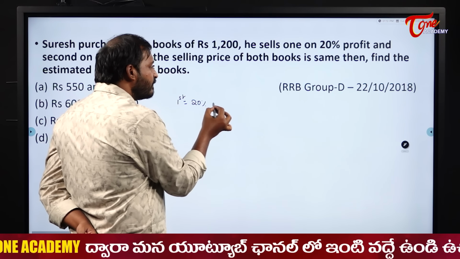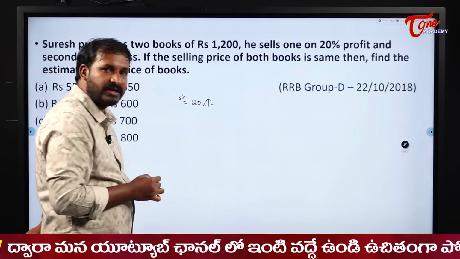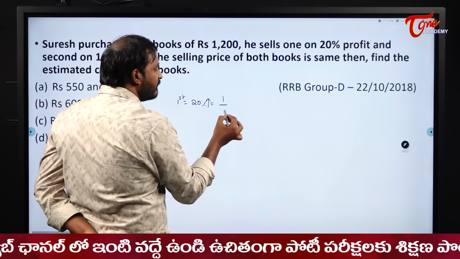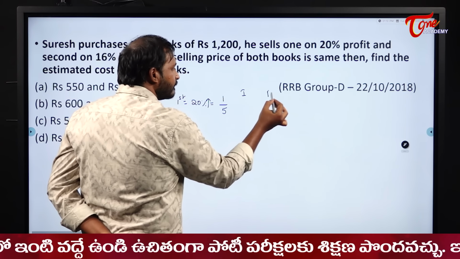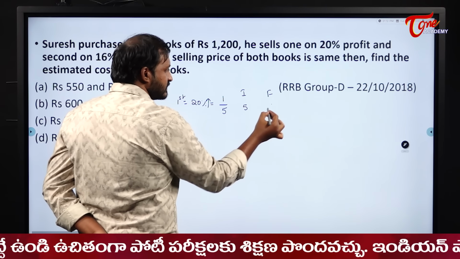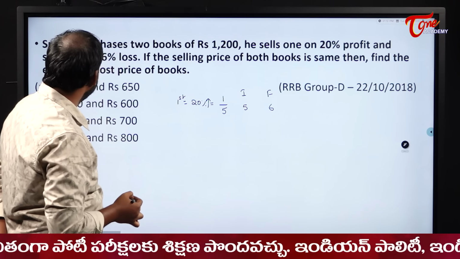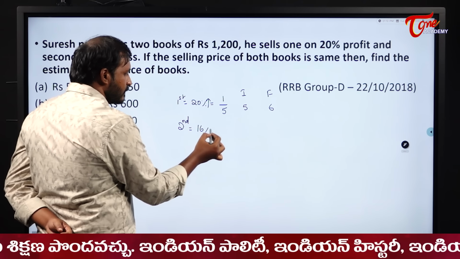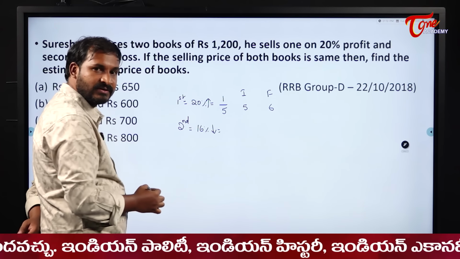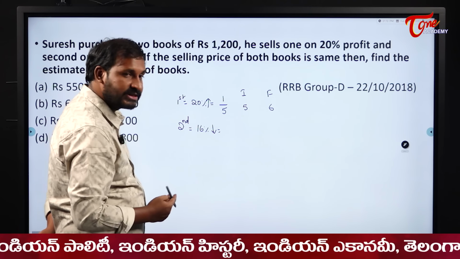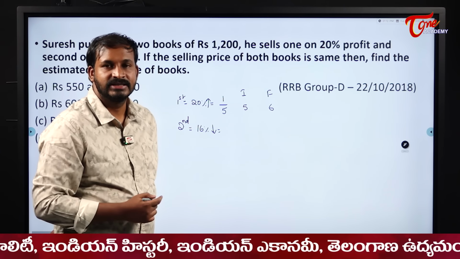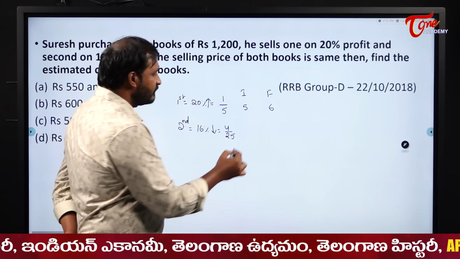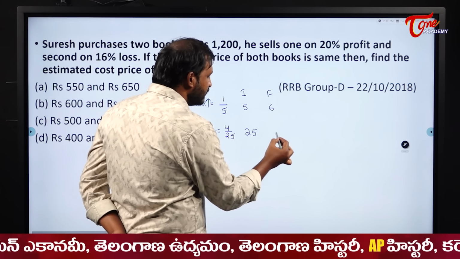20% profit. When will you get profit, students? When you increase the price by 20%, then only you will get the profit. So 20% increase means what? 1 by 5. So initial, final: 5 and 6. Okay. Next, the second one at 16% loss. 16% loss means 16 by 100, which is 4 by 25. So it will become 25 and 25 minus 4,